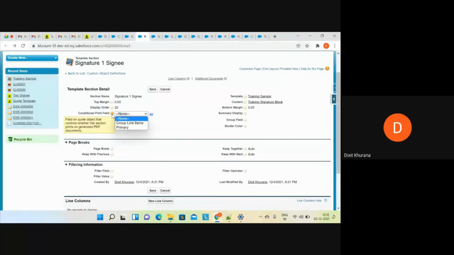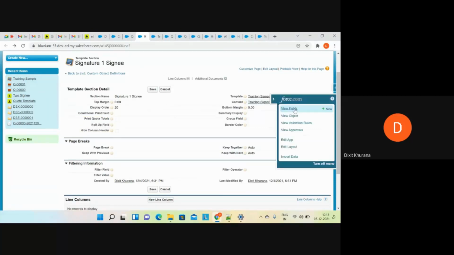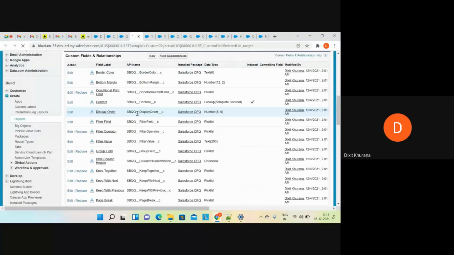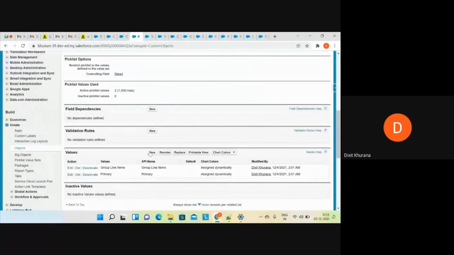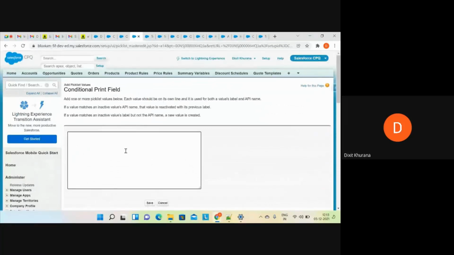If you hover over this, it says it is a field on the quote object that controls whether this section should be present on the quote. Always remember this field takes a checkbox field, a field which has a Boolean return type. It can be a formula field as well. Now I'll simply put the API name of both of the fields here, because I want one or two recipients to be there at a time based upon my field setting.